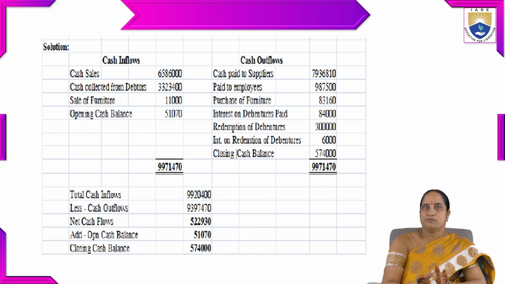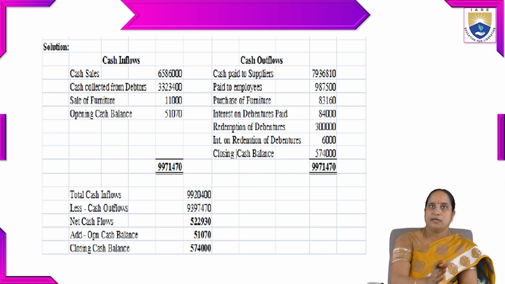In the direct method, we are not going to divide the cash flows into cash generated from operating activities, cash flow from financing activities, and cash flow from investing activities. Directly we make it into two parts: cash inflows and cash outflows. Cash sales, cash collected from debtors, sale of furniture, and opening cash balance all come under cash inflows.